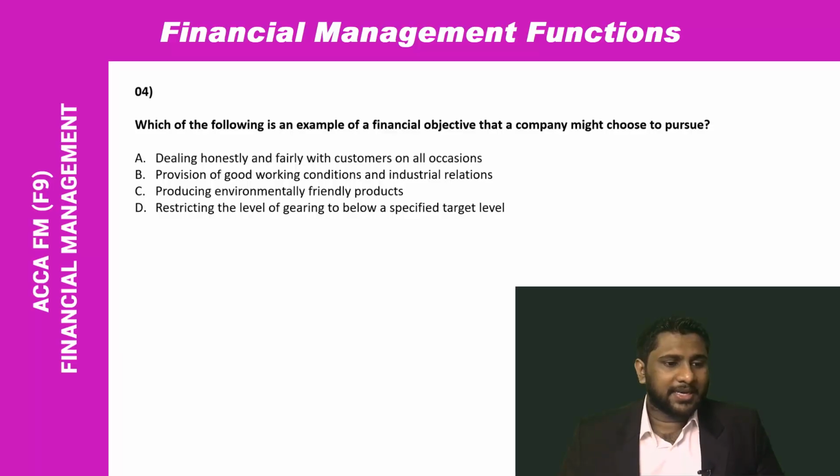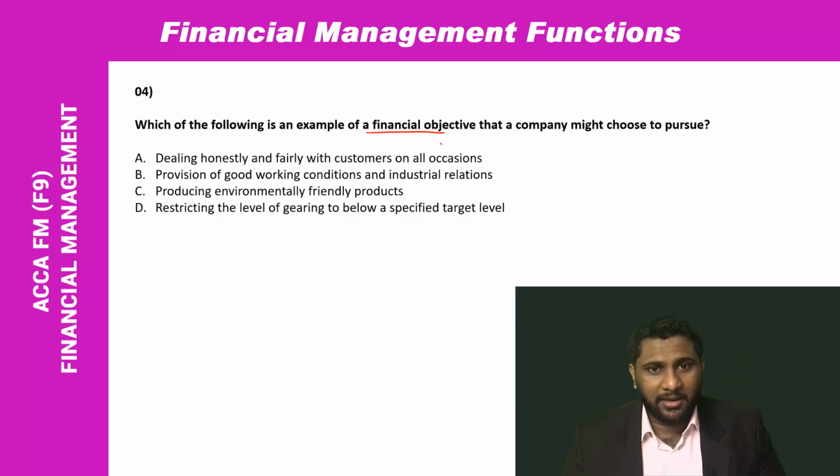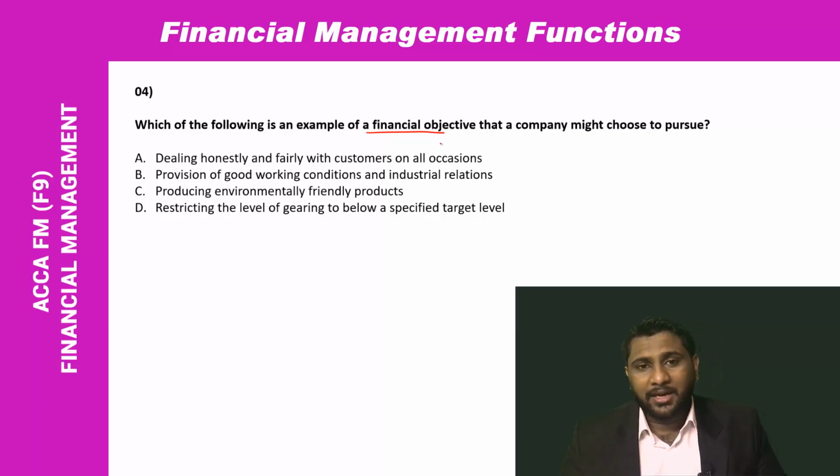Which of the following is an example of a financial objective a company might choose to pursue? Again, they are asking about a financial objective. You have to understand, it shouldn't be non-financial, it should be financial. Dealing honestly and fairly with customers on all occasions, it is non-financial. Provision of good working conditions and industrial relations, again it is non-financial.